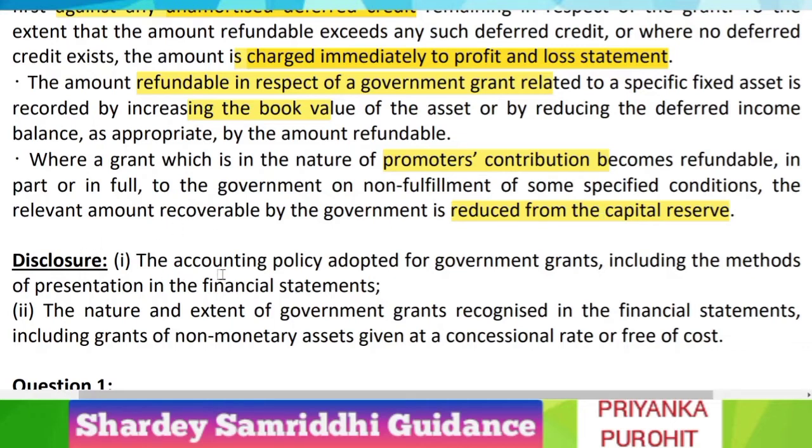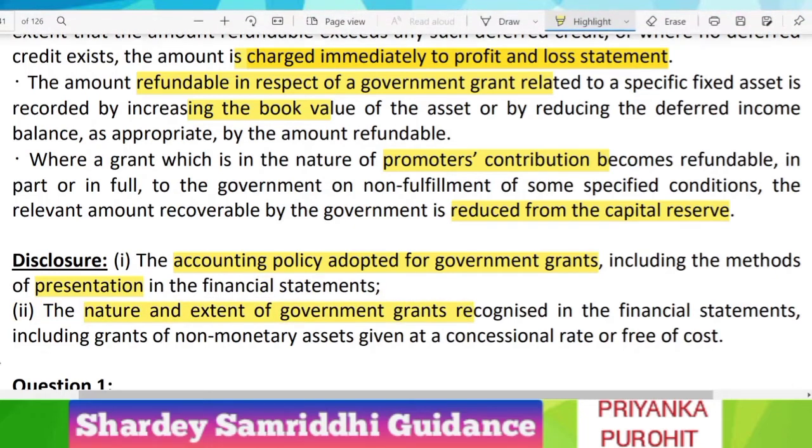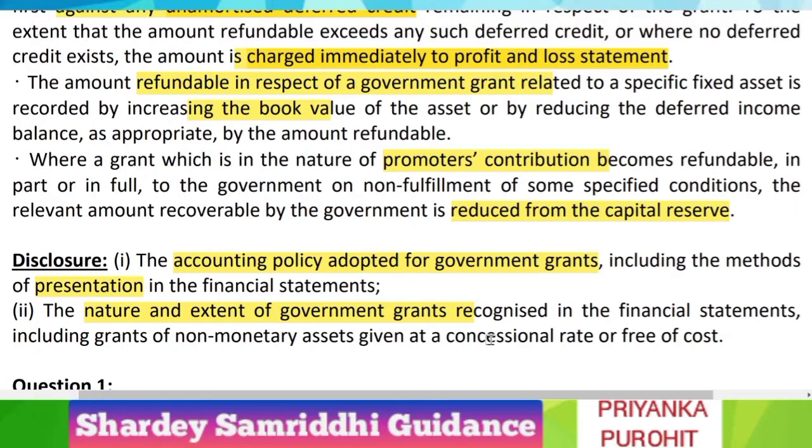The disclosure requirements of this accounting standard are: the accounting policy adopted for government grants, including the method of presentation, must be disclosed. Also, the nature and extent of government grants recognized in the financial statement, including grants of non-monetary assets given at concessional rates or free of cost. All the nature and extent you have to disclose. So now we have completed the concept part of Accounting Standard 12.